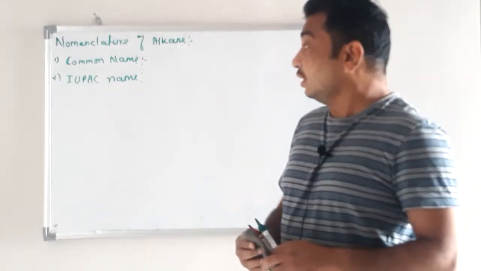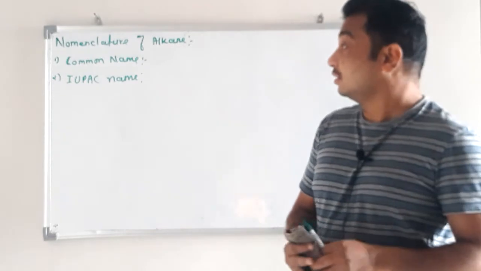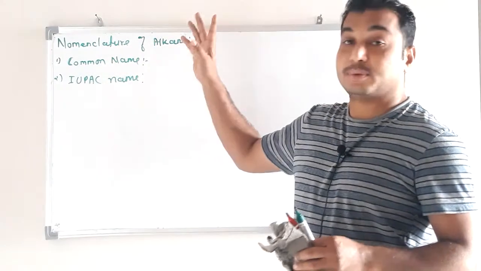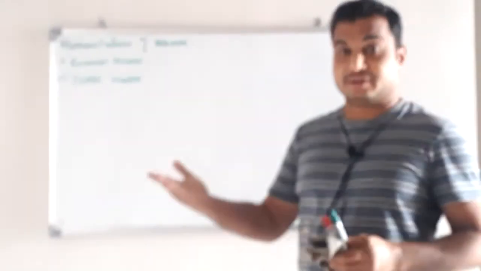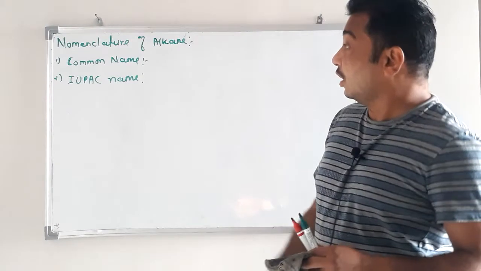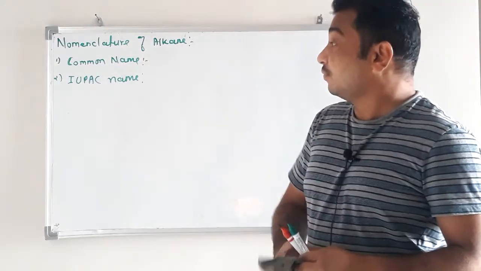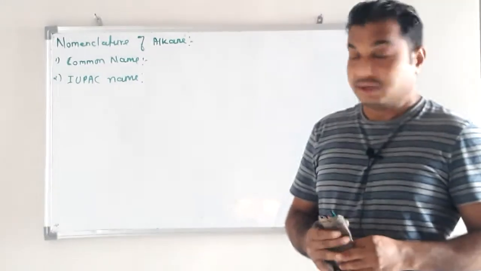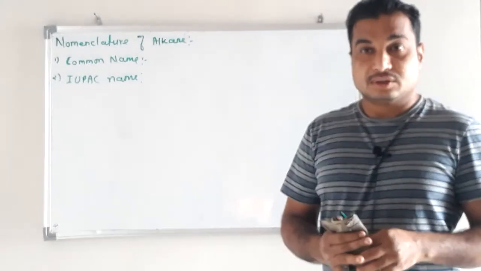Now in continuation with that part, I am going to discuss with you common nomenclature of alkane. Nomenclature means naming, how to name various alkanes. Now see, there are two systems of nomenclature in organic compounds.